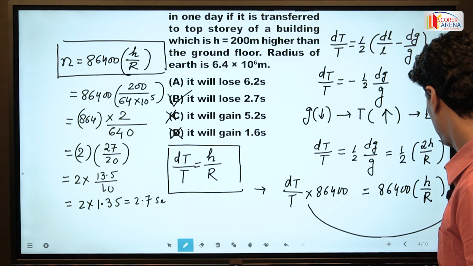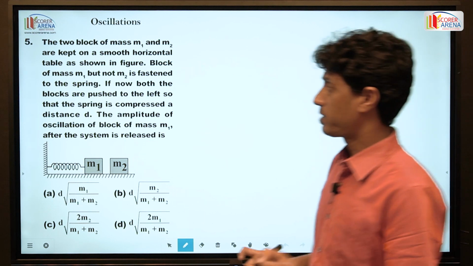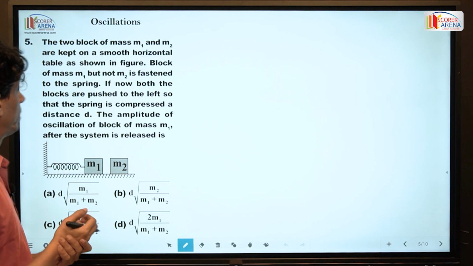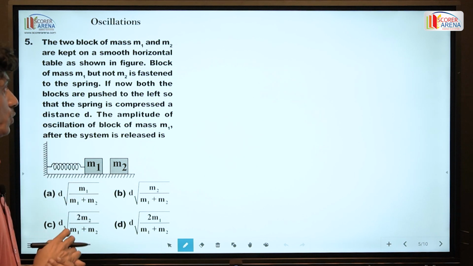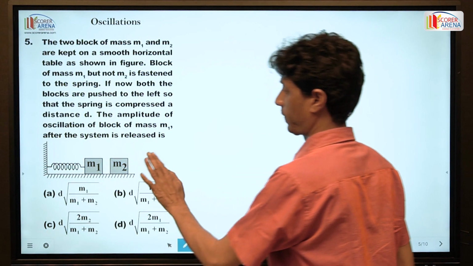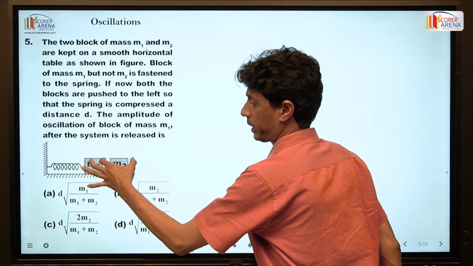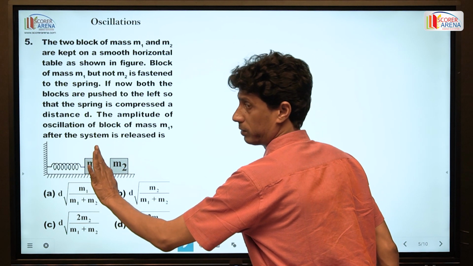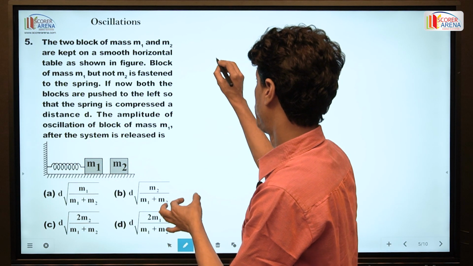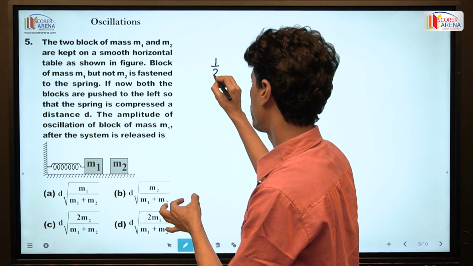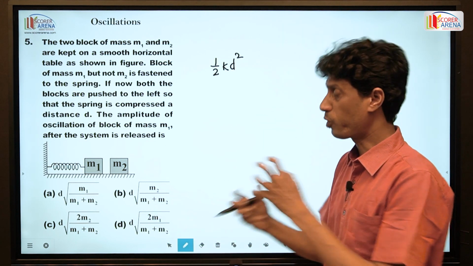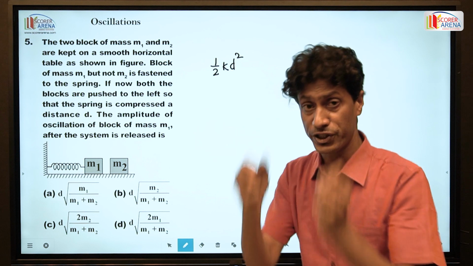Next problem in this video session. Two blocks of mass m1 and m2 are kept on a smooth horizontal table as shown in the figure. Initially, the two bodies are kept in contact and the spring is compressed by an amount d. So we can say potential energy is half k d square, that is this amount of energy stored in the spring as potential energy.